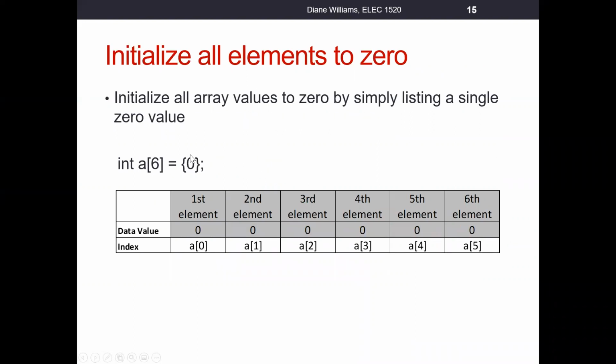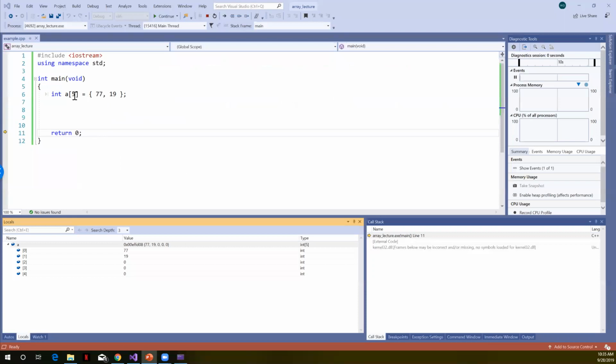Because if you think about it, if we had an array of 100, we don't want to be typing in 100 array elements. I'm not quite sure why I changed the size to 6 in this from 5, but let's go with that. So here's an array named A, type int, size 6, and we're going to initialize all of those to 0. Let's go back and do that in code. Let's just stick with a 5 here.